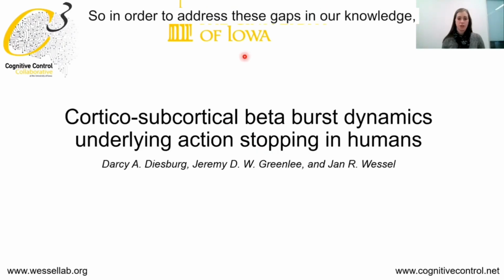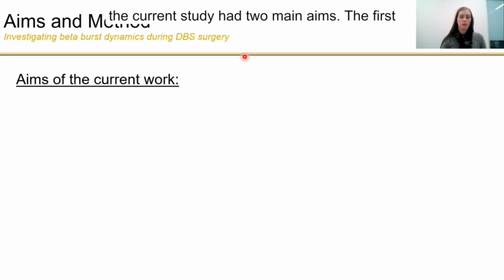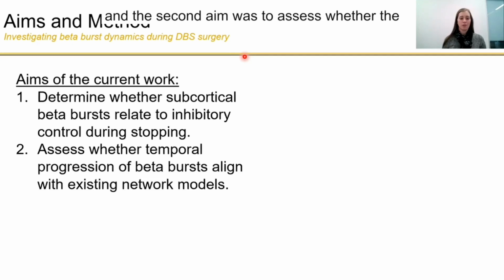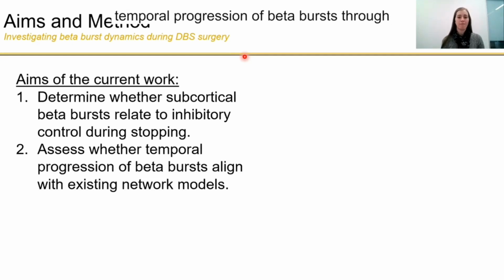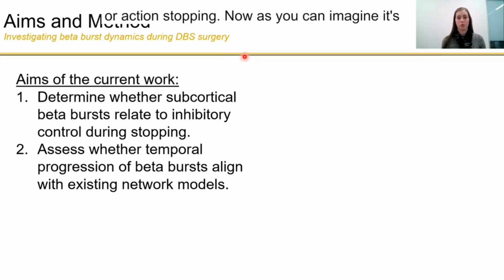So in order to address these gaps in our knowledge, the current study had two main aims. The first was to determine whether subcortical beta bursts relate to inhibitory control during movement cancellation, or action stopping. The second aim was to assess whether the temporal progression of beta bursts through subcortical regions of the human brain aligns with existing network models of movement cancellation or action stopping.